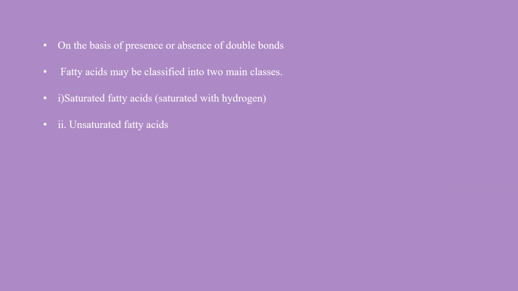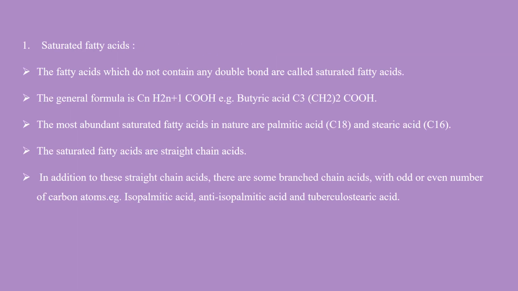On the basis of the presence or absence of double bonds, fatty acids are classified into two main classes: saturated fatty acids and unsaturated fatty acids. Saturated fatty acids do not contain any double bonds. The general formula for the saturated fatty acid is CnH2n+1COOH. An example is butyric acid.